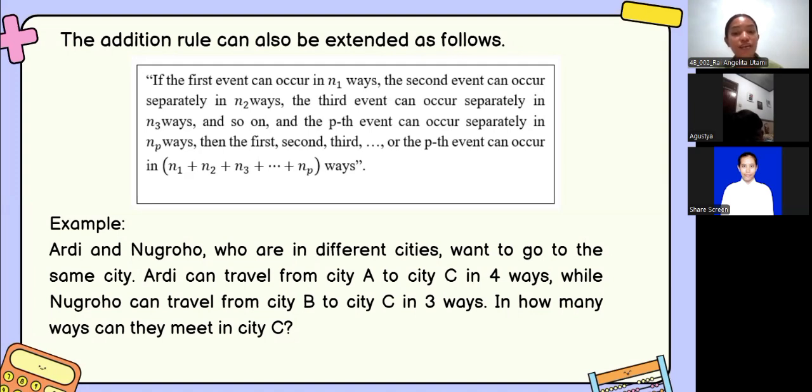If we have several events happening separately, let's say the first in n sub 1 ways, the second in n sub 2 ways, the third in n sub 3 ways, and so on, then the total number of ways for any of these events to occur is simply n sub 1 plus n sub 2 plus n sub 3 and so on up to n sub p ways.